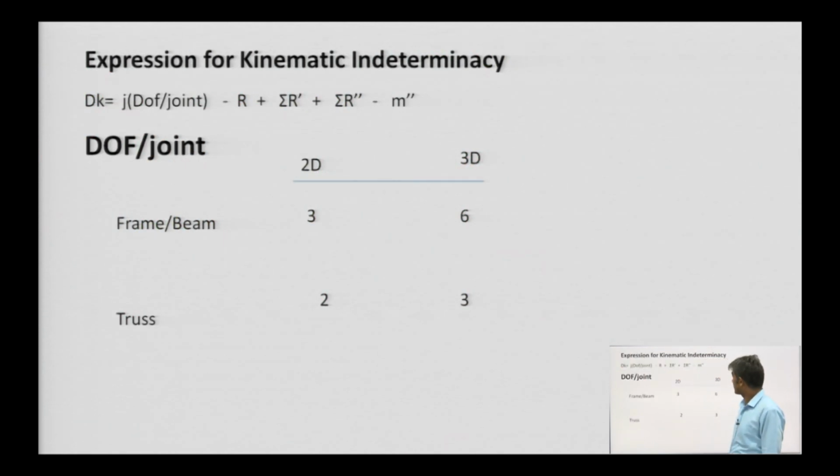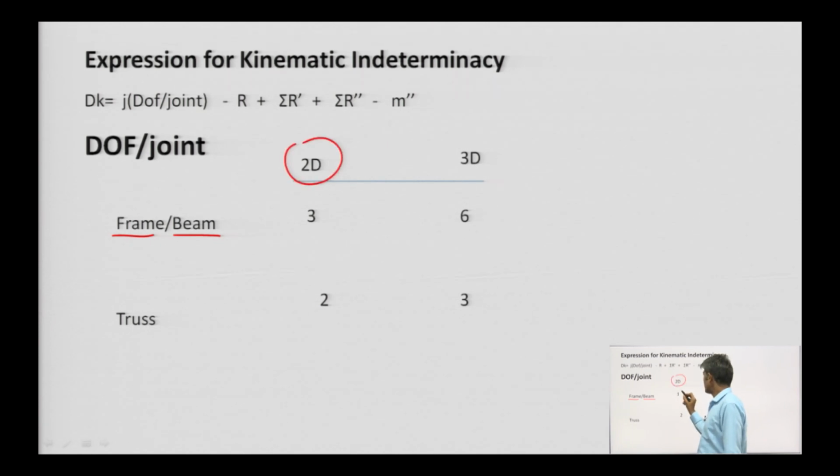Now, let us talk about degree of freedom per joint. Degree of freedom per joint in case of frame and beam for 2 dimension is 3. What are those? Horizontal delta x, delta y and theta.